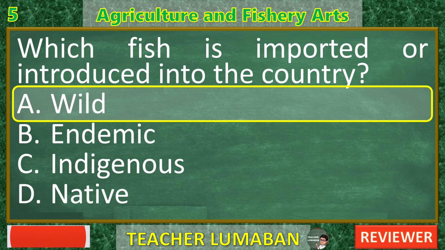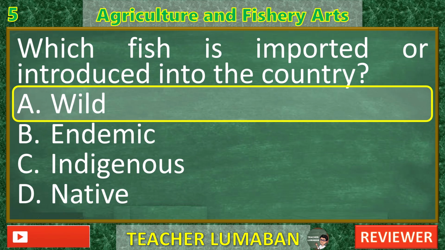What's the correct concept? Fish that are imported or introduced into the country are called exotic, introduced, or non-native species. Examples: tilapia, originally from Africa, introduced to the Philippines. Carp, introduced species. Janitor fish, invasive, introduced from South America.